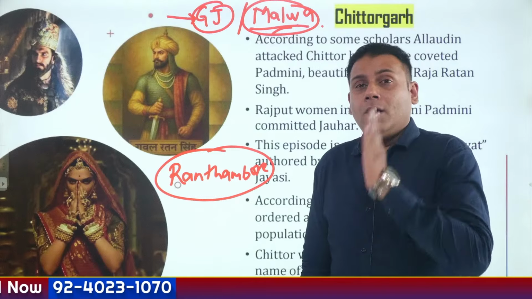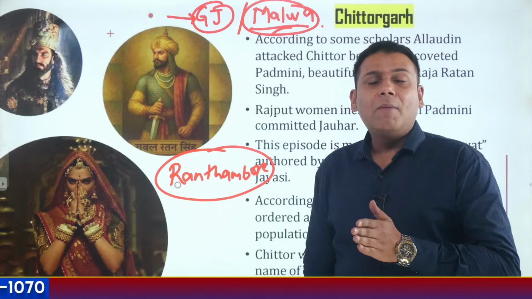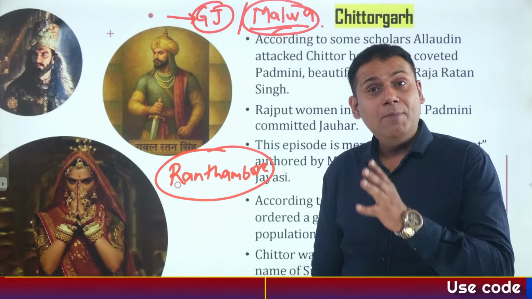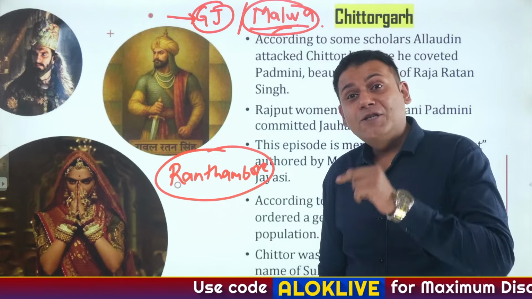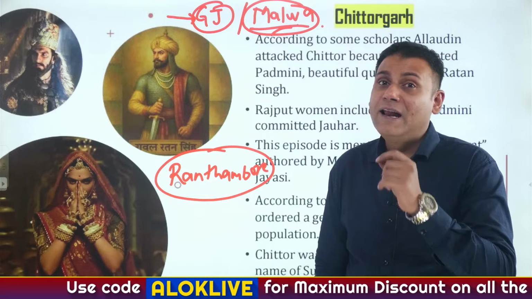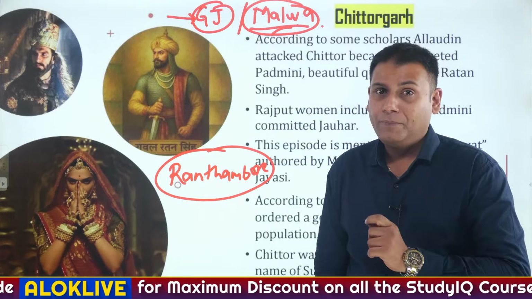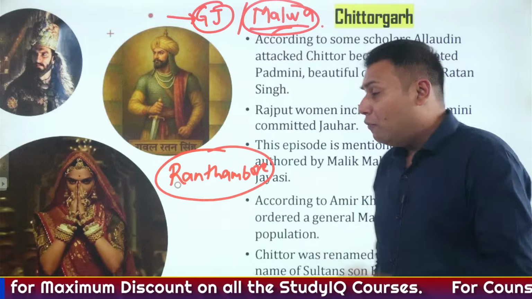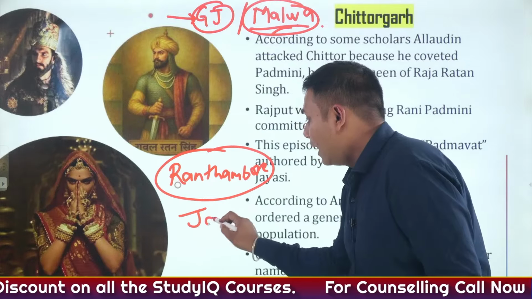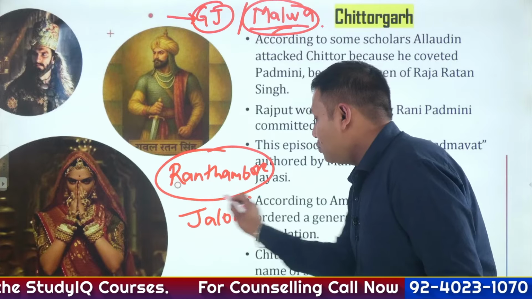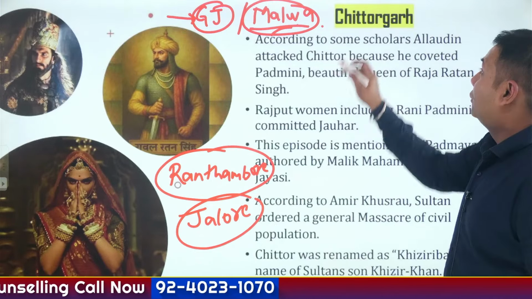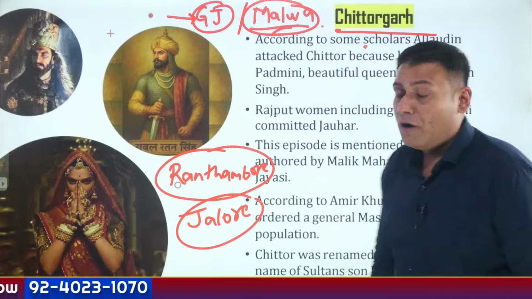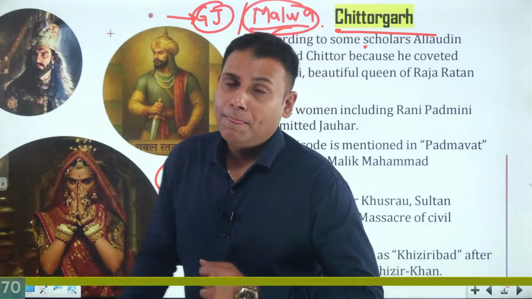Initially, he dispatched his military commanders, but they were unable to capture Ranthambore. So the expedition of Ranthambore was personally led by Alauddin Khilji. First thing. Then he moved on to another important region, Jalore, which was also captured. But there are very different reasons for the siege of Chittorgarh, or Chittor.